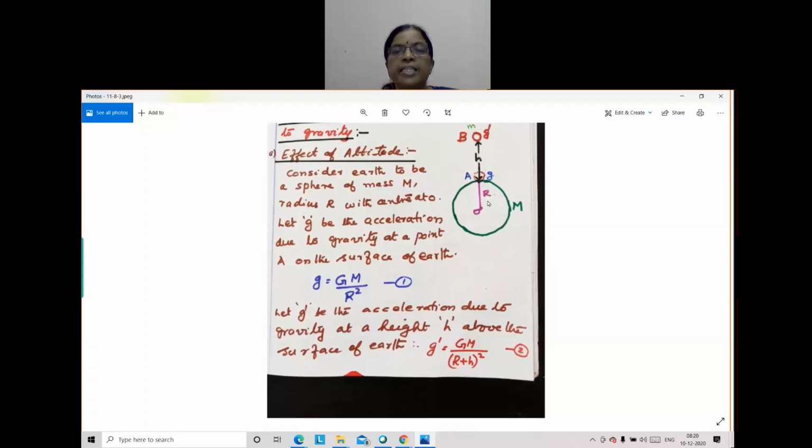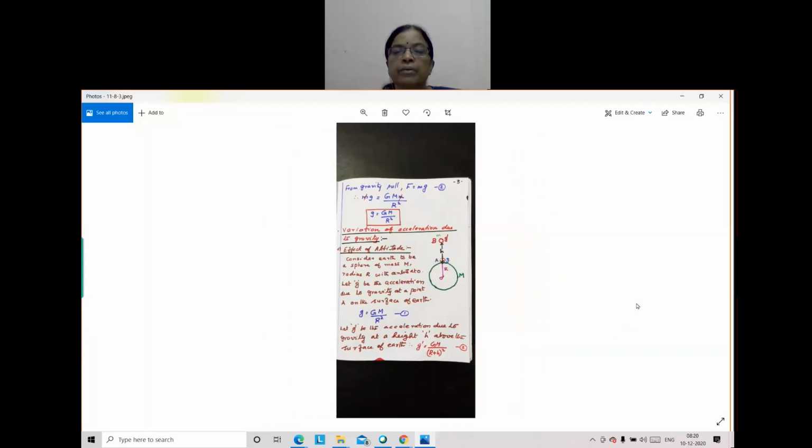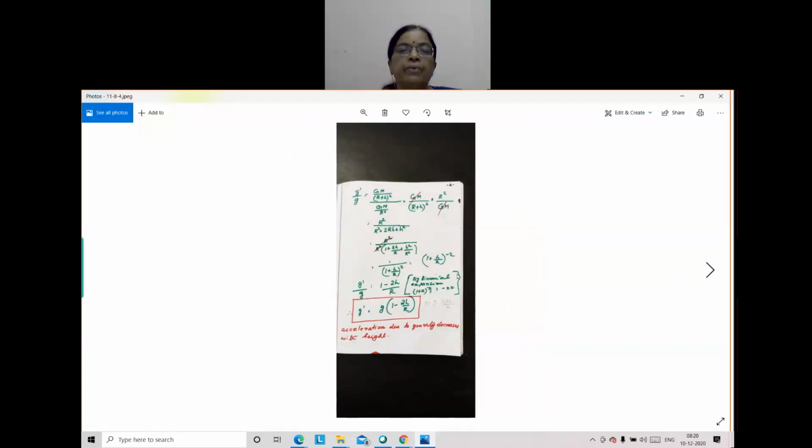When the body is at B, the distance from the center of the earth to the body's center is R plus H, which you have to take. So the expression is capital GM by (R plus H) whole square. That is the difference in the expression. The new gravity at a height h above the surface of the earth is GM by (R plus H) whole square.